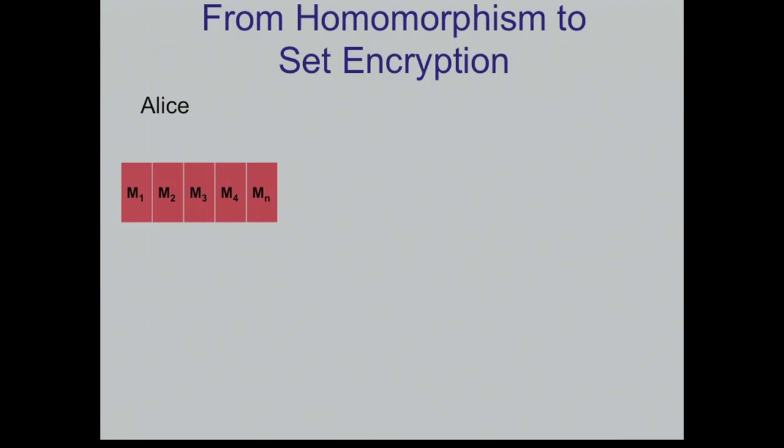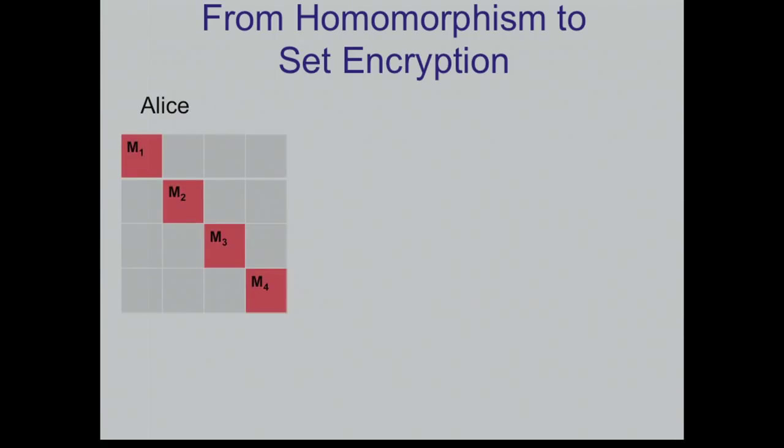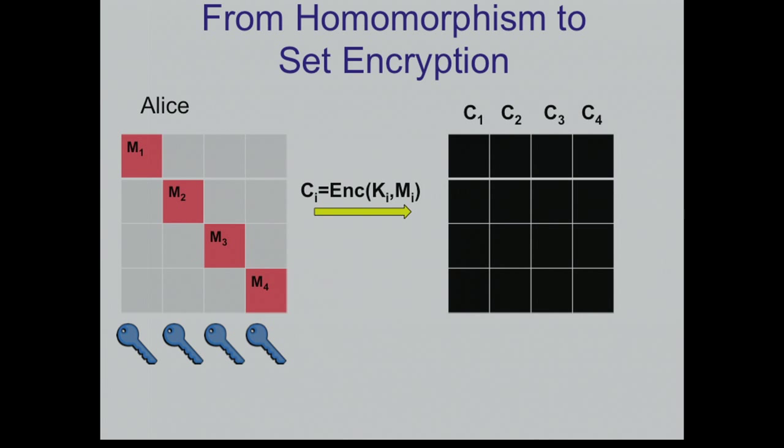Given this homomorphic encryption, how do I construct the gadget? Alice wakes up in the morning with all her files. She puts them on the diagonal of a matrix, and all the other entries of the matrix are zeros. Now she encrypts each column separately under fresh, independent keys, and sends the encrypted matrix to Bob.